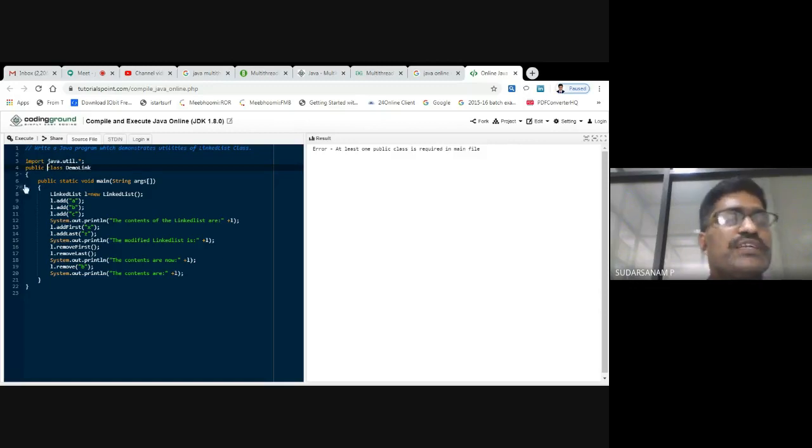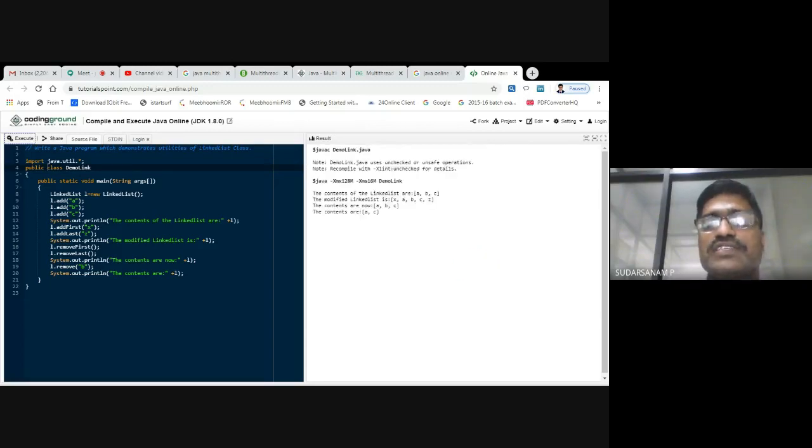Right. So once you do here public class demo link, now let us run this program. So now first one is what? The content of the linked list, here what I've done is System.out.println. The content of the linked list is L, because you have added A to L, B to L, C to L. So now it is printing the content of the linked list as A, B, C. That means if you are using the default L.add, B means last it will be inserted. So the default. So now is it visible this output?